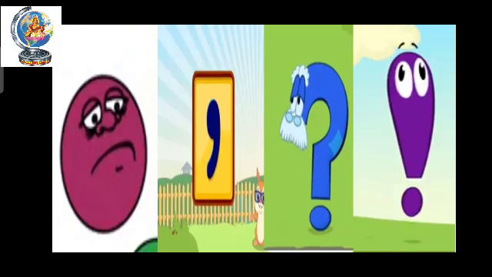Now here you can see 4 pictures together. Okay. See, the first one is a circle, so that is full stop. Second one is comma. Third one is question mark. And fourth one is exclamation mark. Right. So we will learn only these 4 punctuation marks in this chapter.